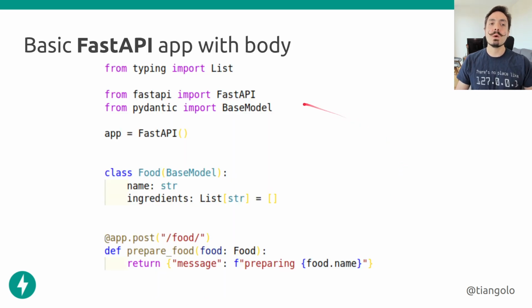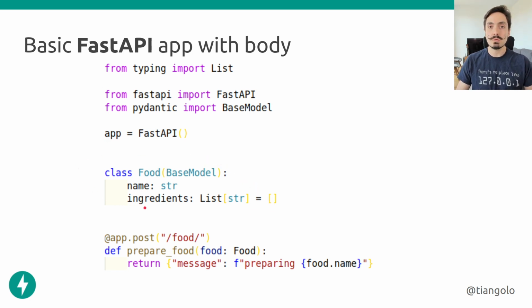Now let's say that we want to create a FastAPI application with a body. It's very similar to what we did before, but now we're saying, hey, app, whenever someone sends a POST request, an HTTP POST operation or an HTTP POST method that goes to /food/, this is the function that I want to handle that request. And then we say, hey, we have this parameter food, and this is an instance of the class Food. And this class Food is created here. So let's check this out.